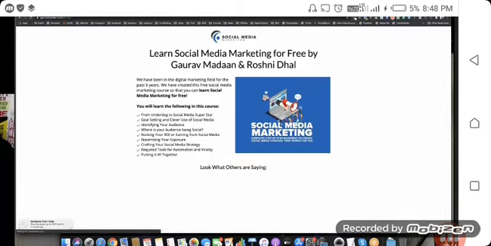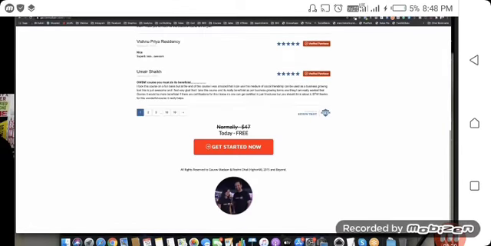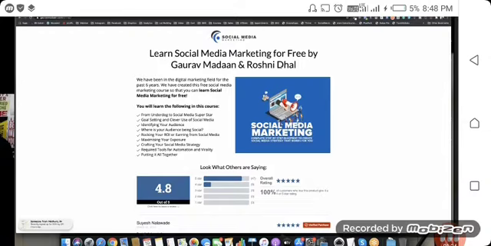Invite people to come and take your free lead magnet. Okay, so you'll be making a page. This is called a lead magnet, by the way, because we're generating leads. So this freebie is also called a lead magnet in terms of the internet. Okay, so this is an example right now. It says learn social media marketing for free by Gaurav Madan and Roshni Dal. So this is the free thing which we built. This is a freebie. Okay, step number 1.